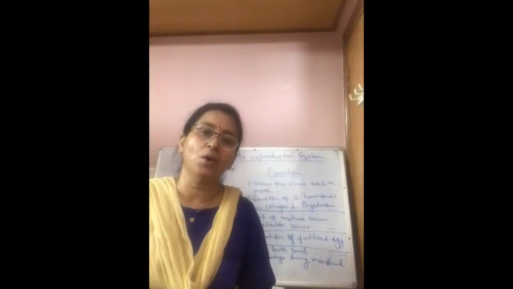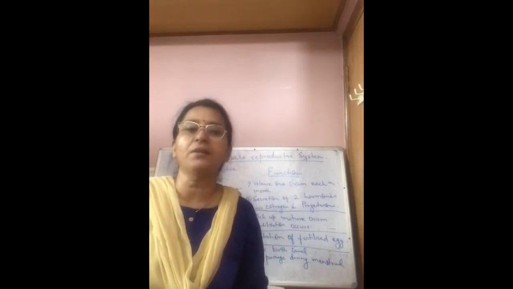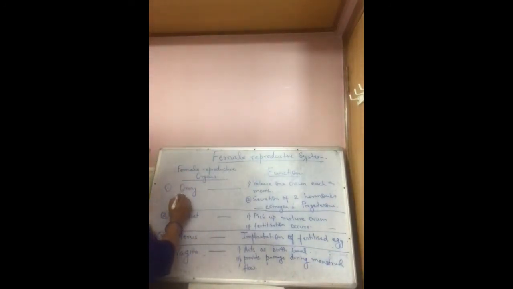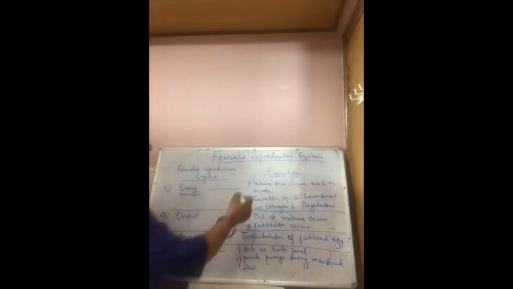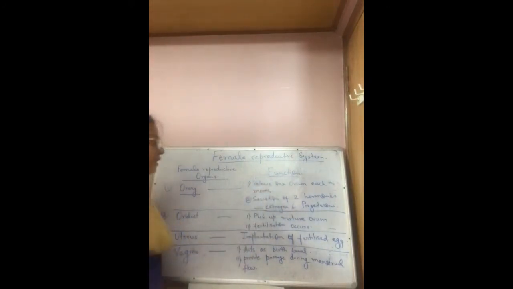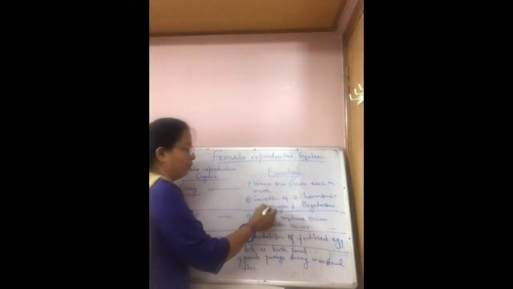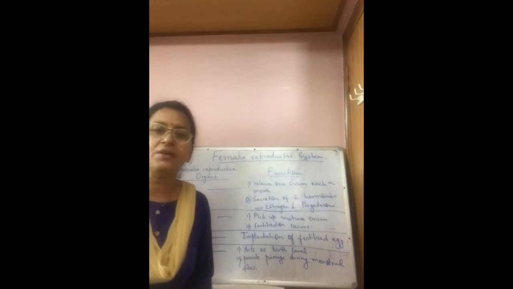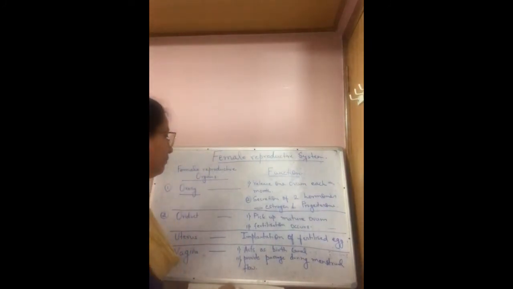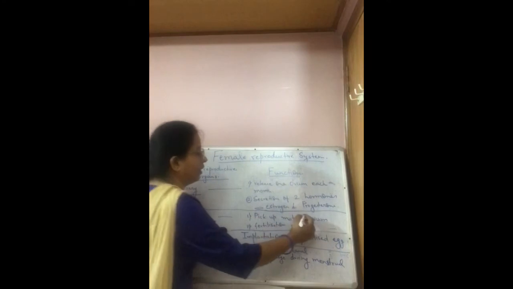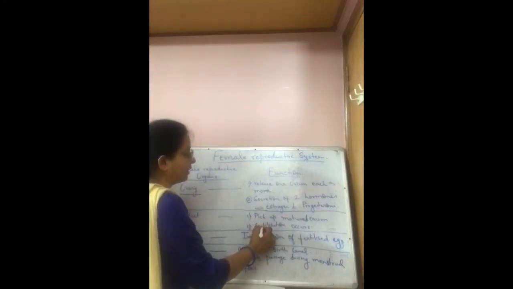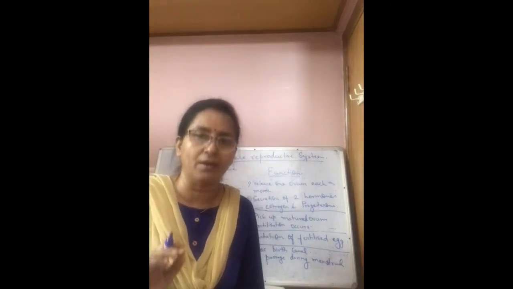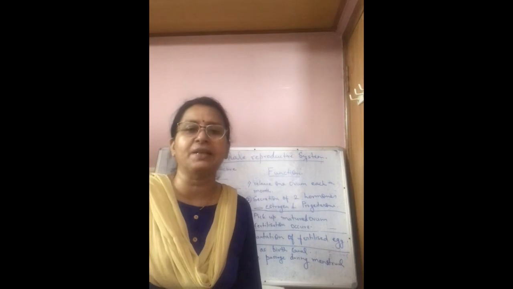Now look at the function of different organs of female reproductive system in tabular form. First, we will start from ovary. Its function is to release one ovum each month, and second one, it secretes two hormones, estrogen and progesterone. Now come to the oviduct. Oviduct also performs two functions. First one, it picks up matured ovum, and second, fertilization occurs if at the same time sperm will be present there.